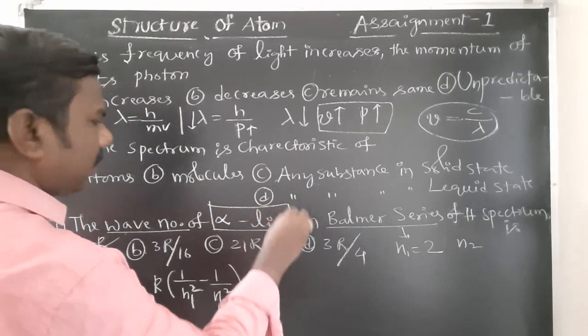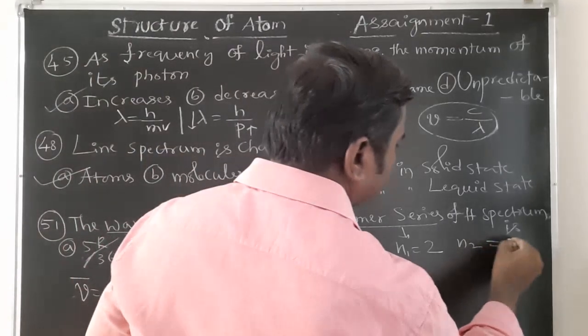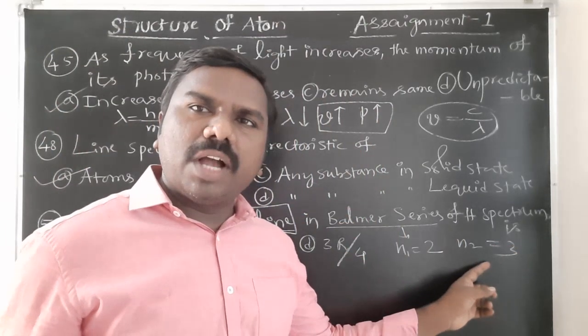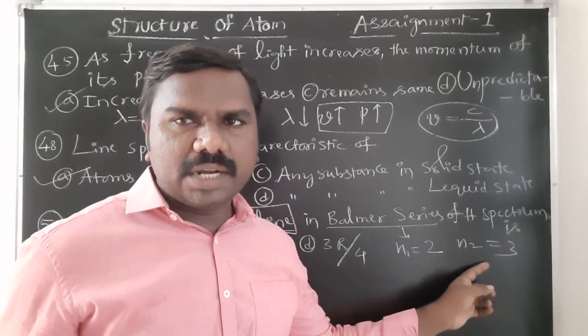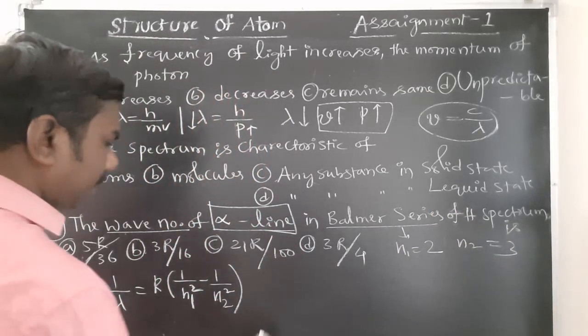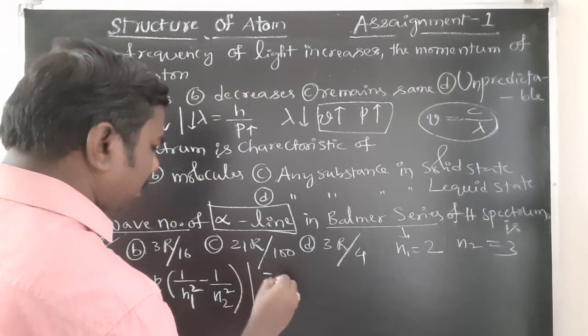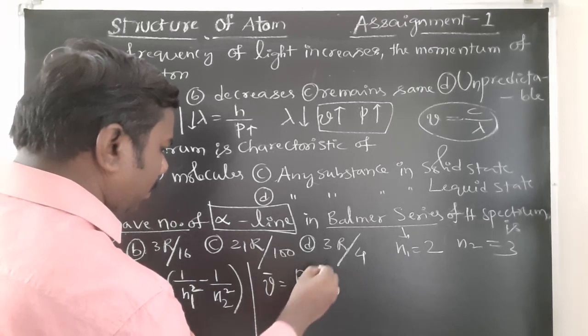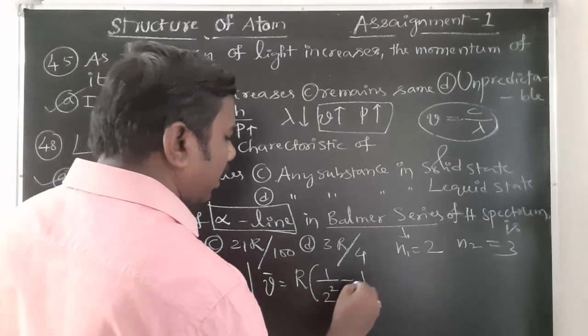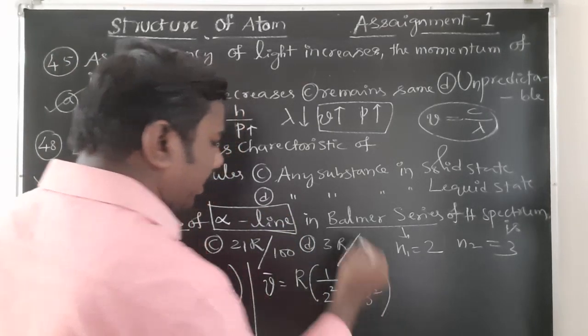Alpha line is the first line. N2 is equal to 3. If beta line is there, N2 is 4. If gamma line is there, N2 is 5. Delta line is there, N2 is 6. Substitute here, students. Nu bar is equal to R into 1 by 2 square minus 1 by 3 square.